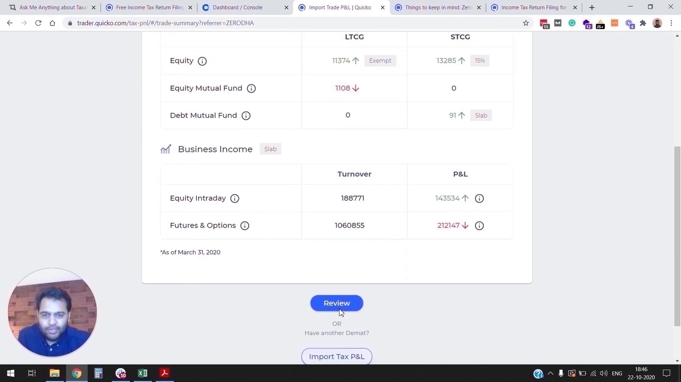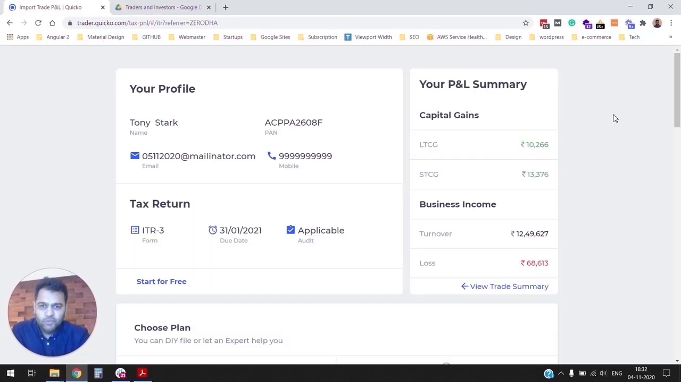Now that we have looked at the trade summary, let's click on Review here. This is the result page, with your profile information as per Zerodha. Your P&L summary, we already talked about, your capital gains and your business income. And these are the three questions most investors and traders have. Which income tax return form to file? When is the due date? Especially this year, because of coronavirus, there have been several extensions, so a lot of taxpayers are confused.